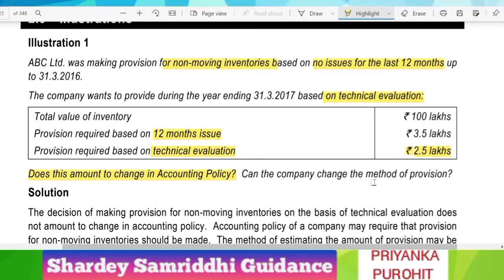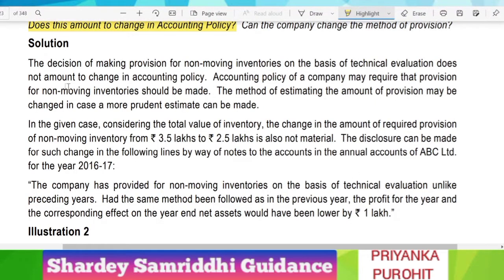Can the company change the method of provision? As the answer states, the decision of making provision for non-moving inventories on the basis of technical evaluation does not amount to a change in accounting policy. Accounting policy of a company may require that the provision for non-moving inventories should be made. So the accounting policy will state that any provision should be made, but it does not state which method you have to apply for such provision, that is whether technical evaluation or on the basis of issue.